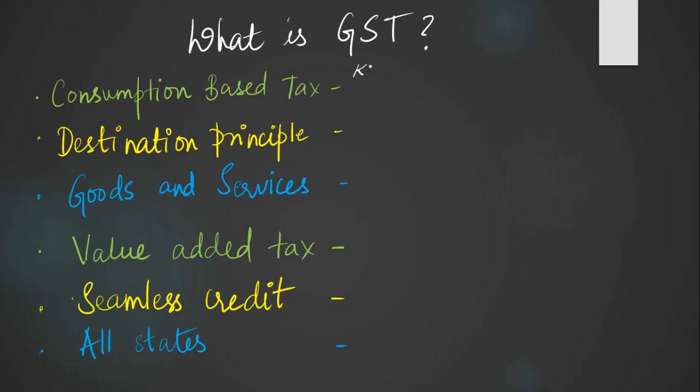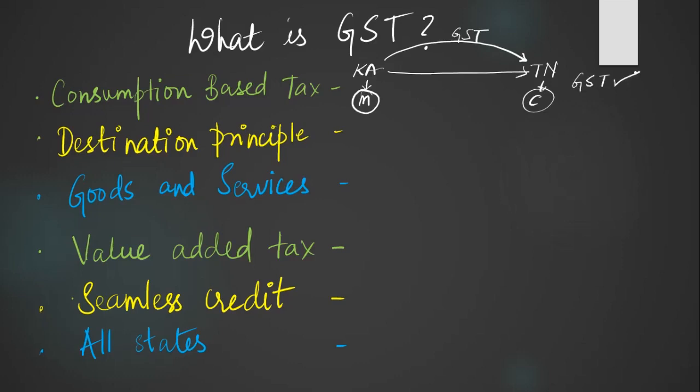Suppose Karnataka is the manufacturing state, and the goods are moving from Karnataka to Tamil Nadu. So Tamil Nadu is the consumer state. What happens in GST is all the revenue from GST will move to Tamil Nadu. So Tamil Nadu, being the consumption state or being the consumer state, will receive all the revenue from GST.